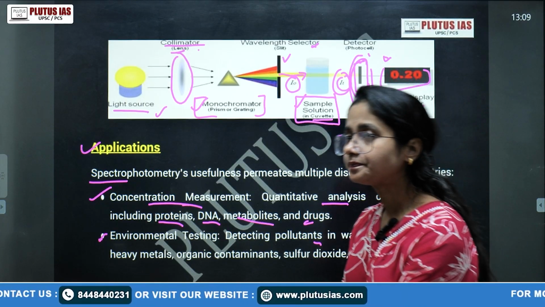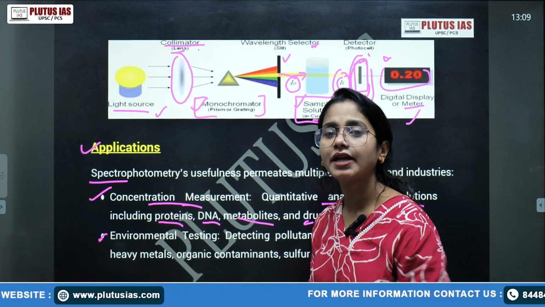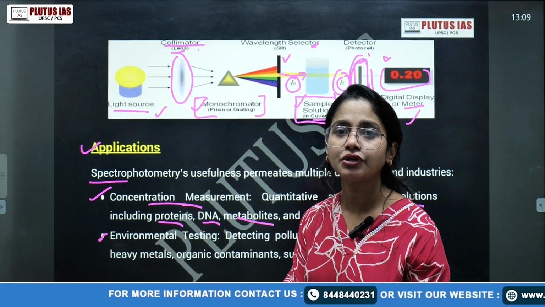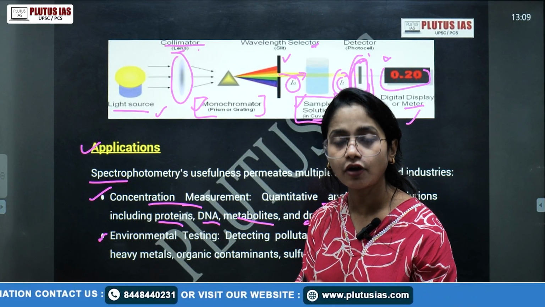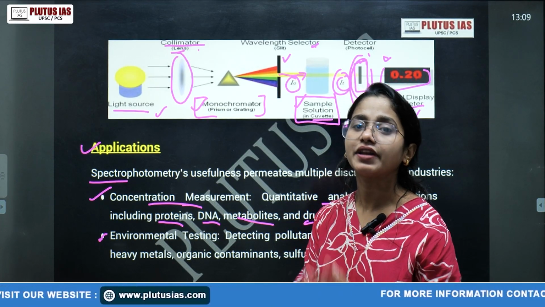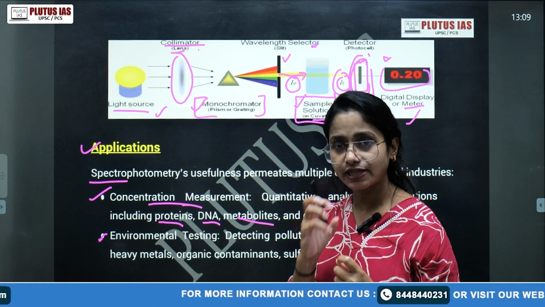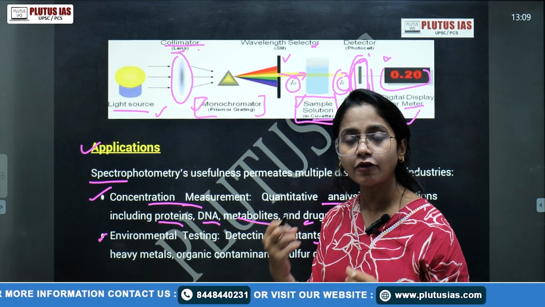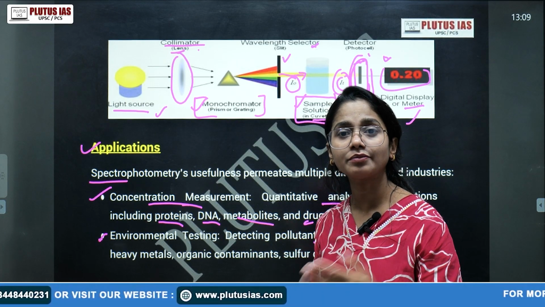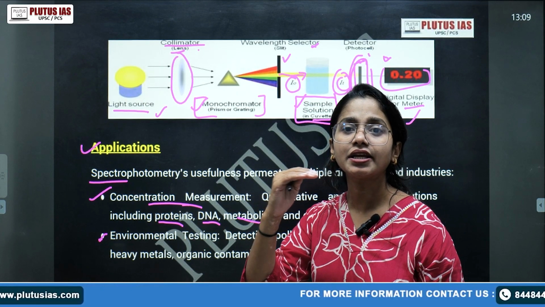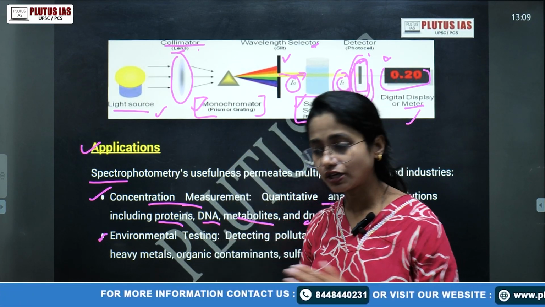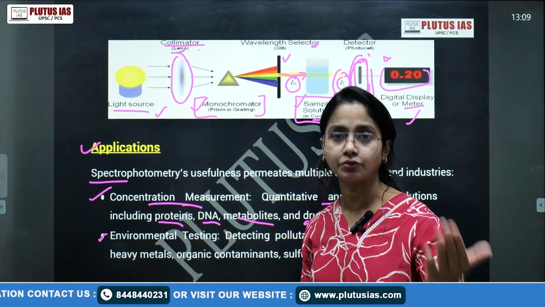Suppose in Delhi the concentration of PM 2.5 particulate matter is very high. We can take that and create a sample, and this creates a layer through which the reflecting light cannot pass through.